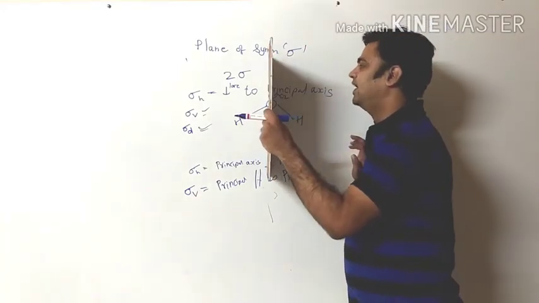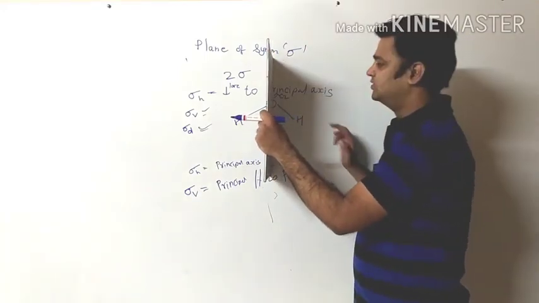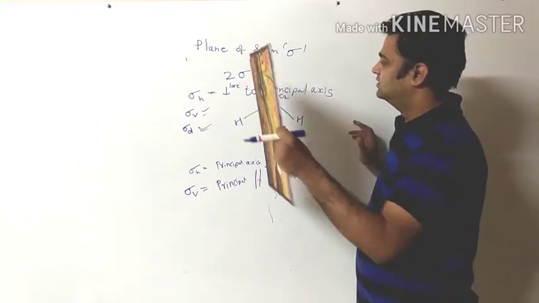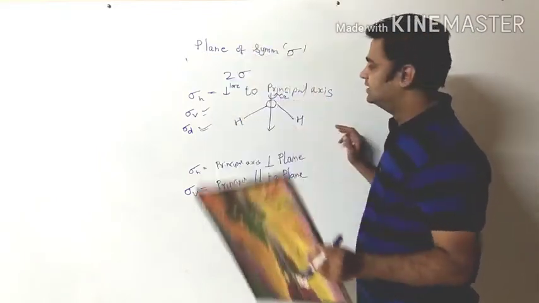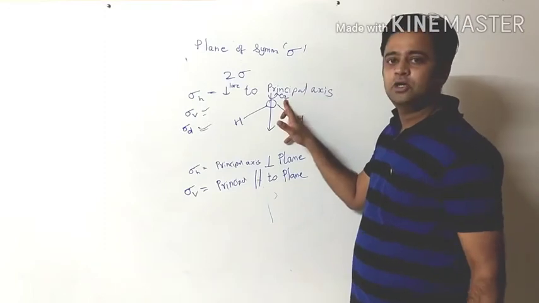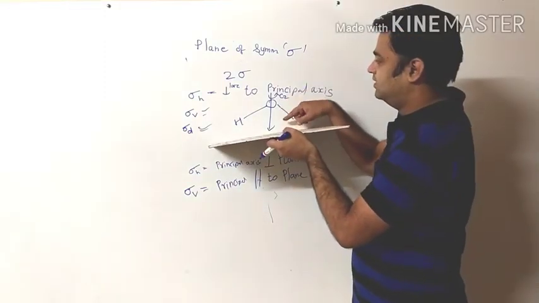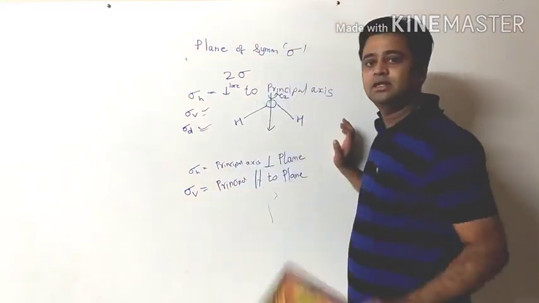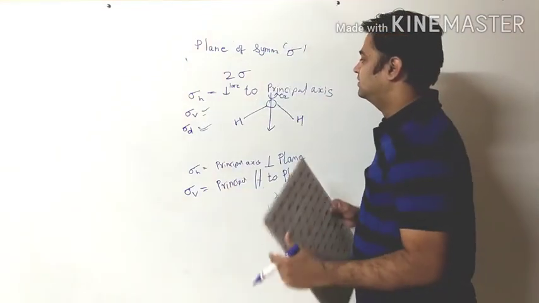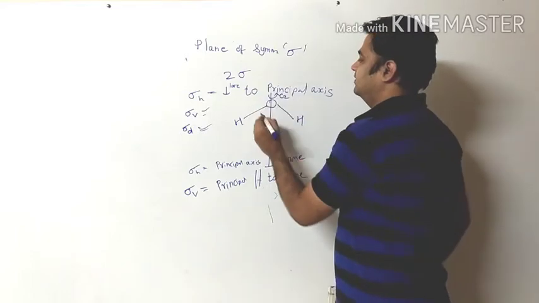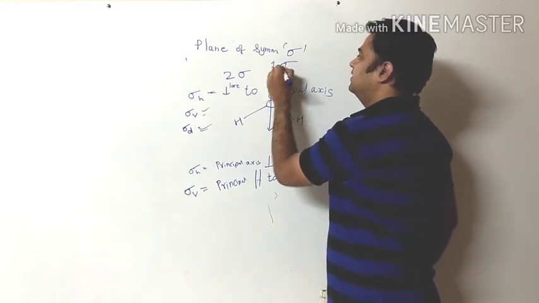What do we see? Either it is perpendicular or parallel to the C2 axis. Definitely, this plane is parallel to C2, not perpendicular. Perpendicular will be like this. But this one is parallel, and hence this plane is sigma V. There is one sigma V.